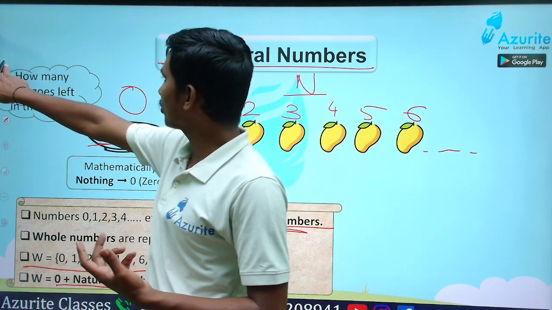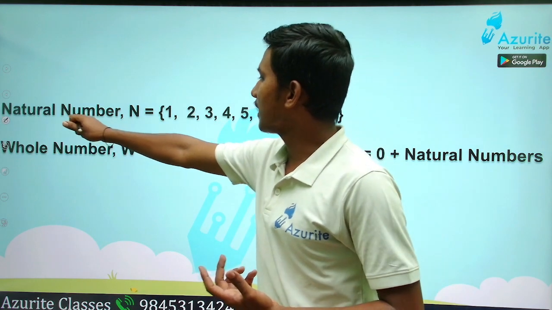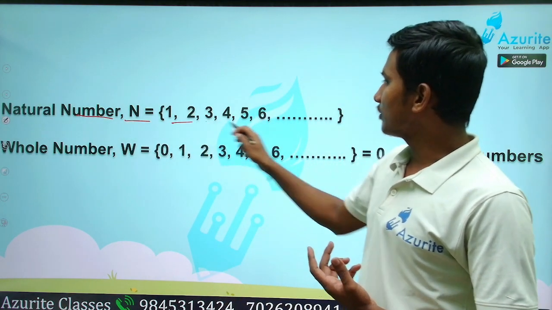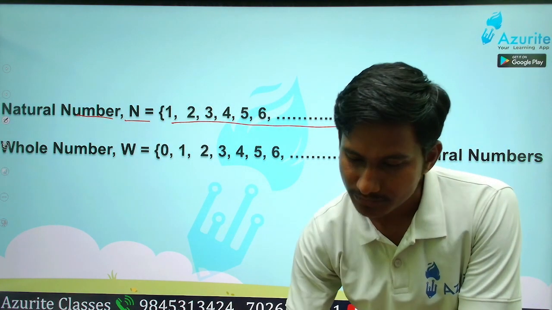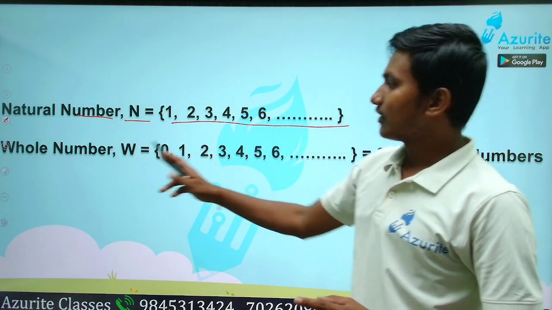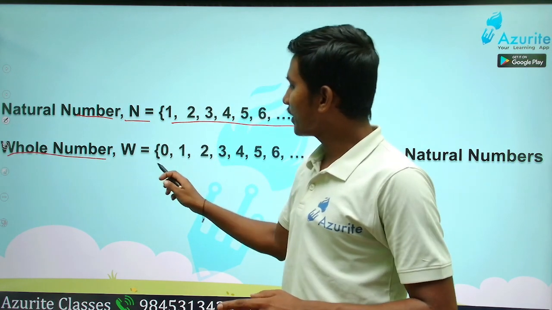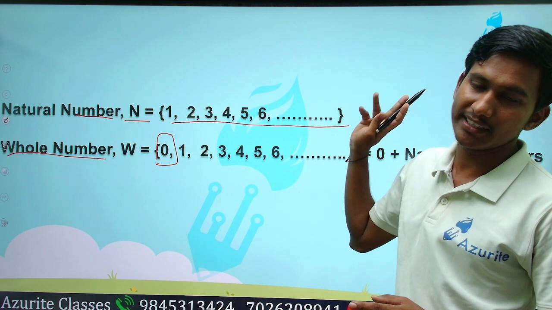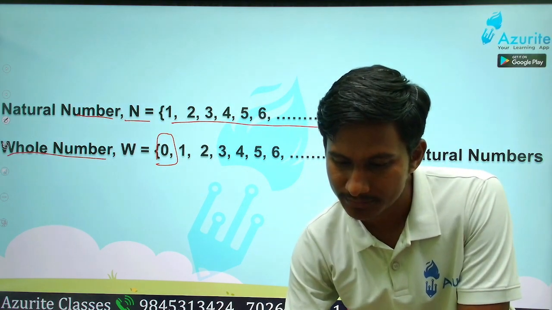So next, should we go? What did we learn today? Natural numbers. Natural numbers are written with N, and they are 1, 2, 3, 4, 5, 6. Whole numbers are written with W, and 0 is there in whole: 0, 1, 2, 3, 4, 5, 6, 7, 8, 9, 10. Right? Understood? So write it down, everyone.